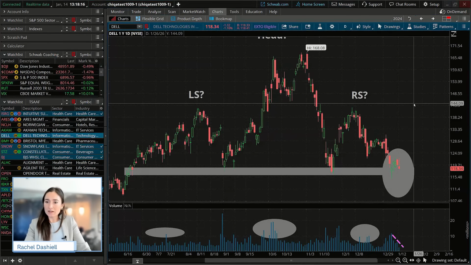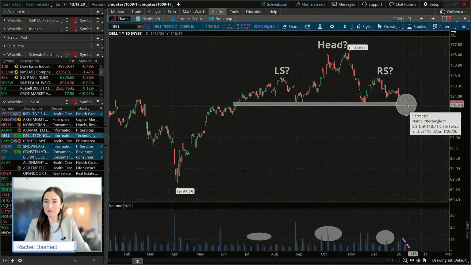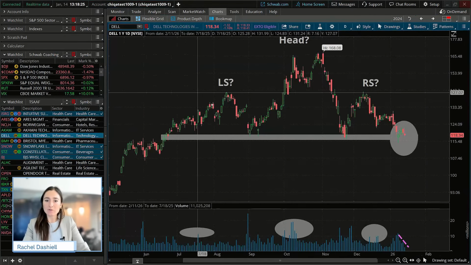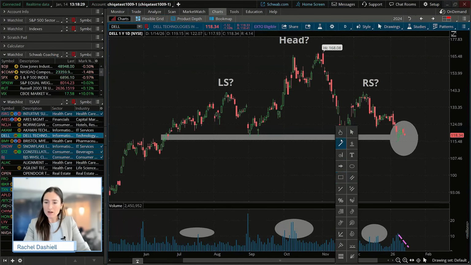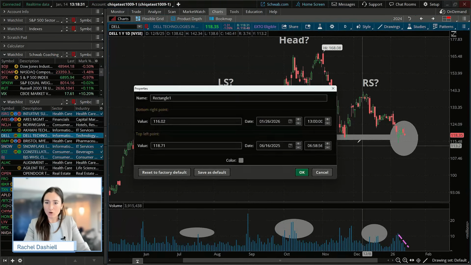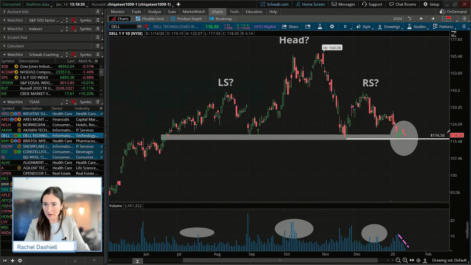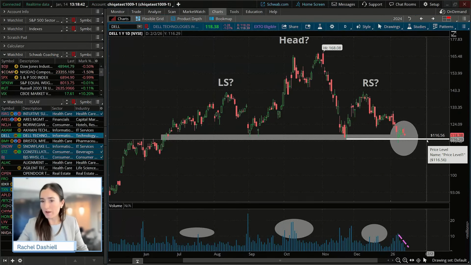So Dell, again, we have been watching this for quite some time. We are still going to wait on the breakdown of that. I'm actually going to set an alert for us, because if we do see a breakdown, a 2% move below support on an increase in volume, I want to make sure that we buy a put option in this case and take a directional bearish stance with Dell.